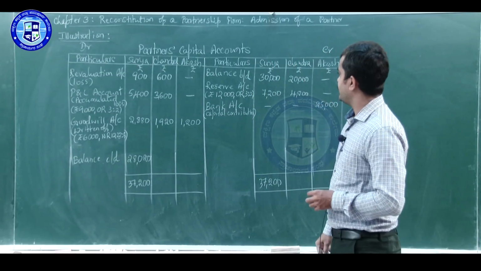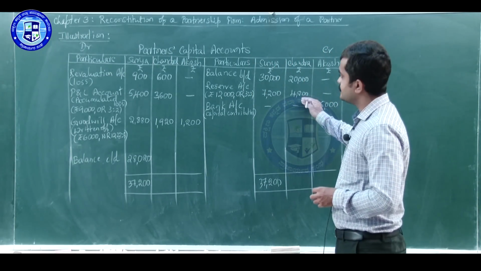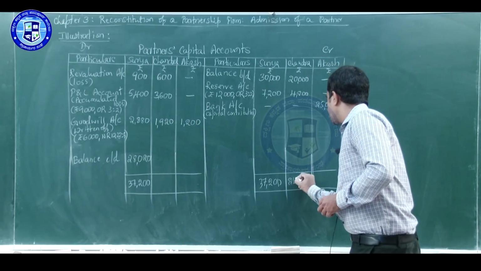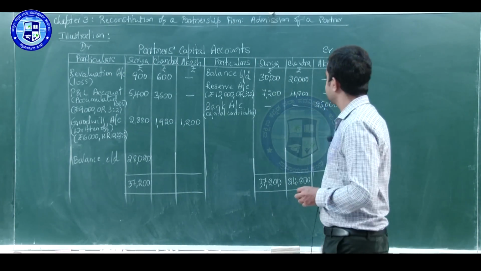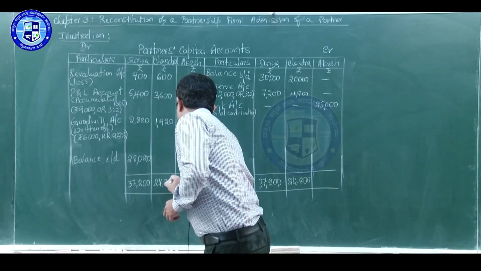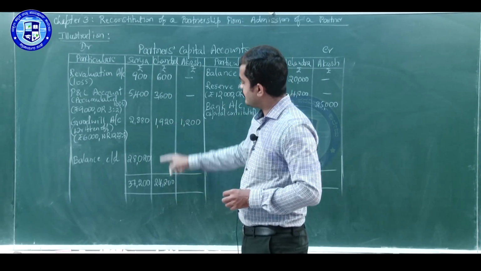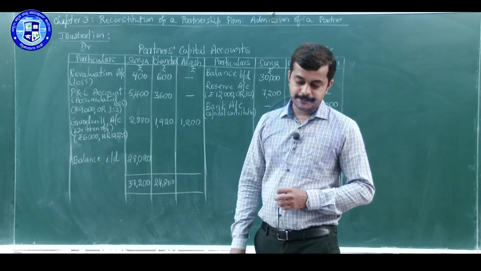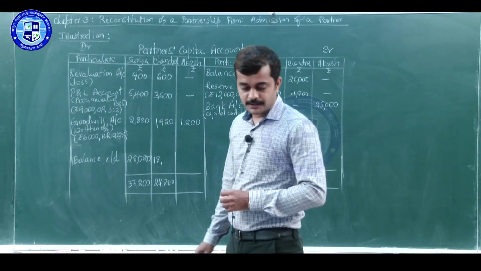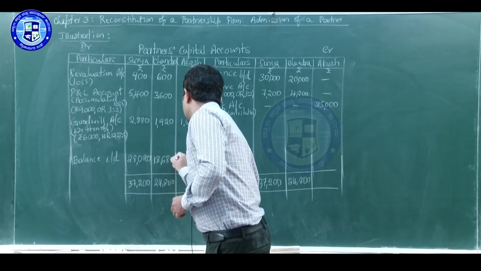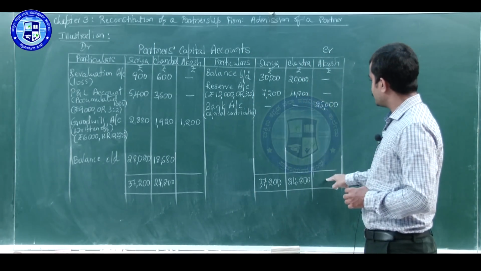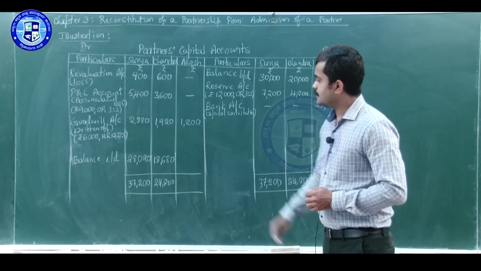Coming to the Chandra's case, credit side total is 24,800 which is greater than debit side total. So, write 24,800 credit side, write the same total for debit side 24,800, deduct 3 items from 24,800 to find balance 18,680. With respect of new partner Akash, credit side total is 25,000, debit side 1,200.